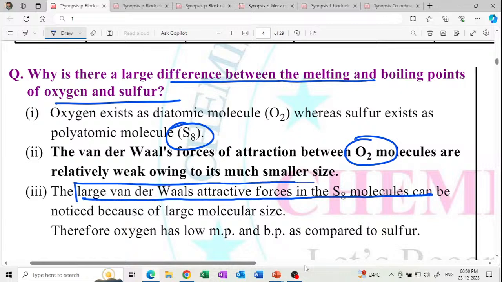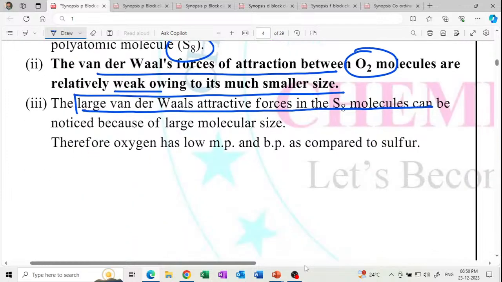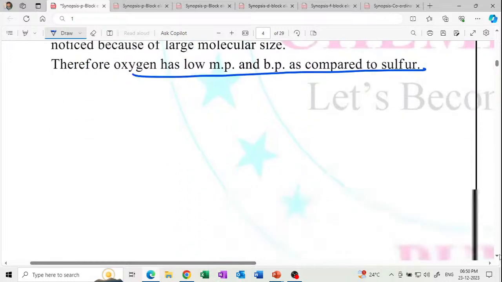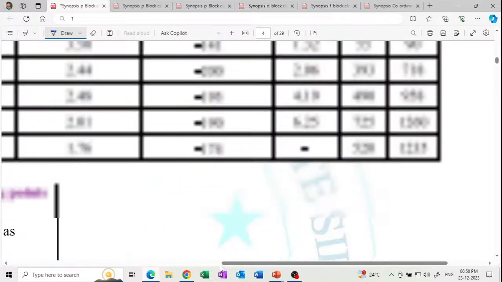This is your answer. Van der Waals forces. Get it? So oxygen has the lower melting and boiling point as compared to sulfur. So this is the answer. Actually हे answer असं लिहायचं. Get it?